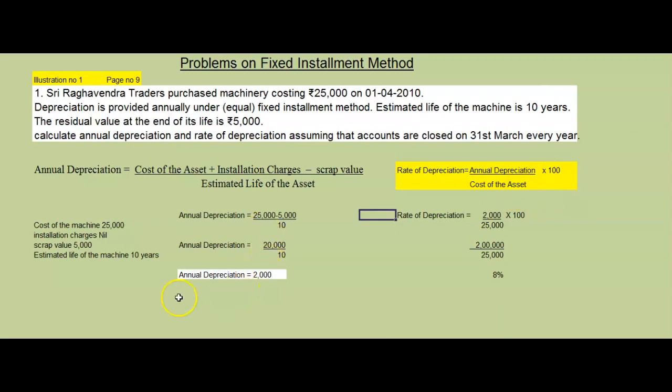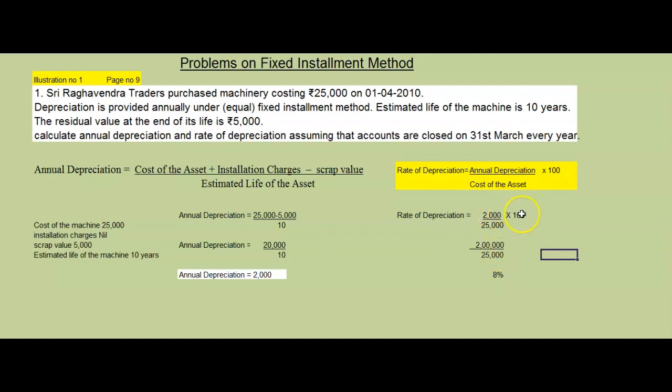So we have annual depreciation. First we found annual depreciation, second we are finding the rate of depreciation. Annual depreciation we got 2,000, so we substitute 2,000 here, divided by cost of the asset. Cost of the asset is how much here? 25,000, into 100. Therefore, rate of depreciation is equal to 2,000 divided by 25,000 into 100. How much did we get?